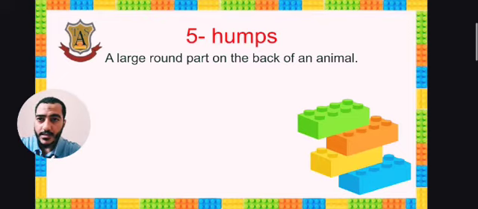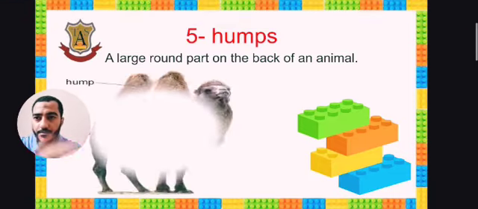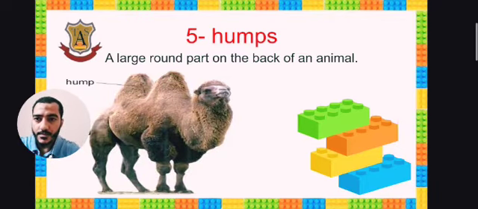As I said, the Bactrian camel has two humps, two large round parts on his back. Okay, and this is the hump, as you see. This part is the hump.